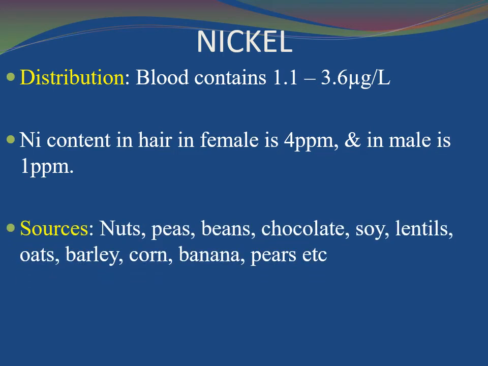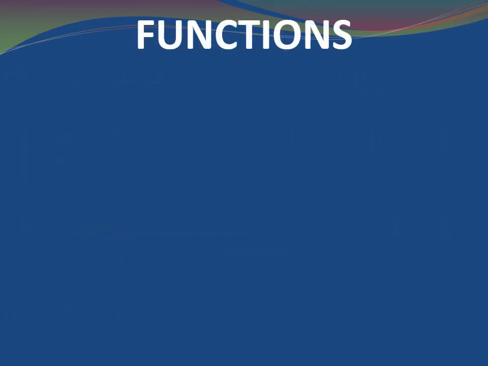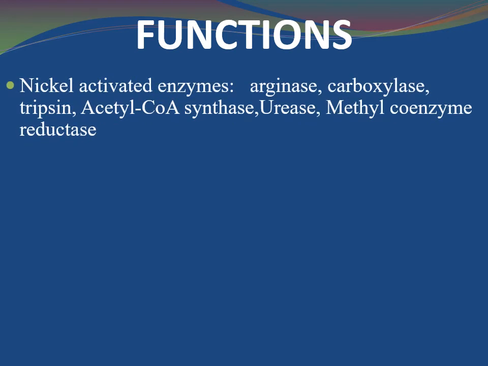Sources of nickel are nuts, peas, beans, chocolate, soy, lentils, oats, barley, corn, banana, pears, etc. Requirement of nickel is 100 microgram per day. Functions of nickel. Nickel activated enzymes are arginase, carboxylase, trypsin, acetyl coenzyme synthase, urease, methyl coenzyme reductase.